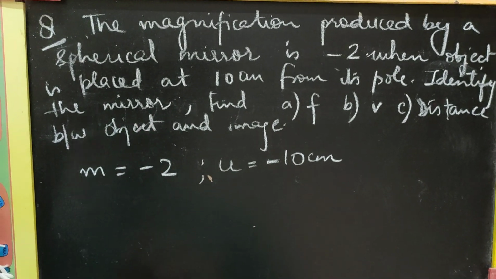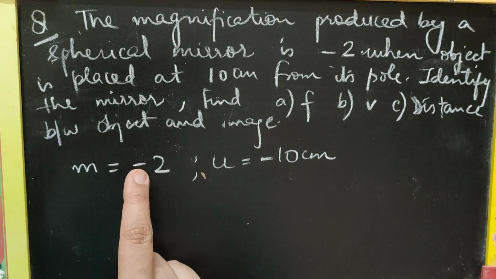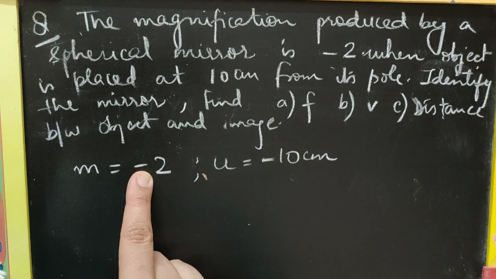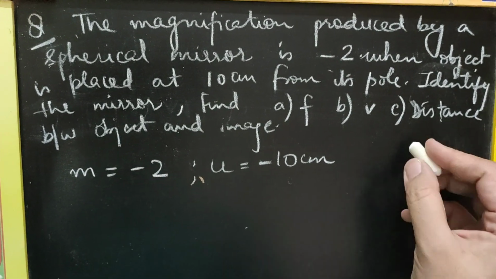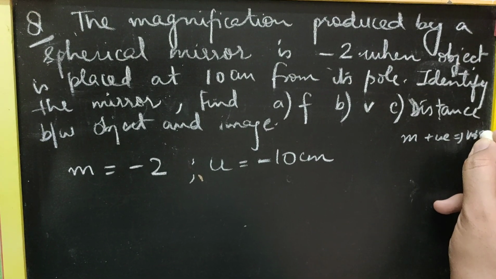Now children, you already know that the sign of magnification will give you an idea about the nature of the image. We know when magnification is positive, this implies the image is virtual and direct.